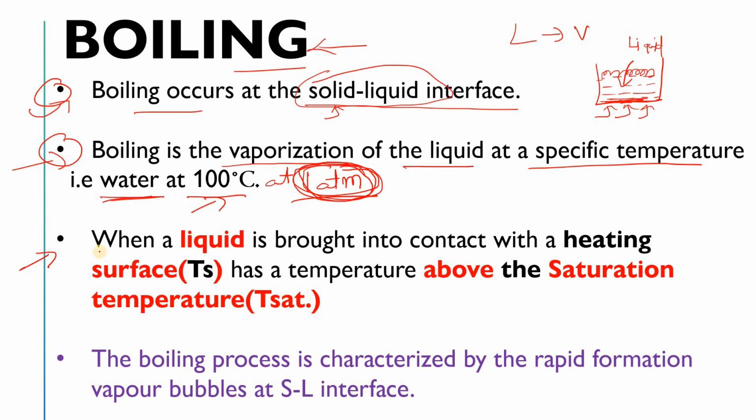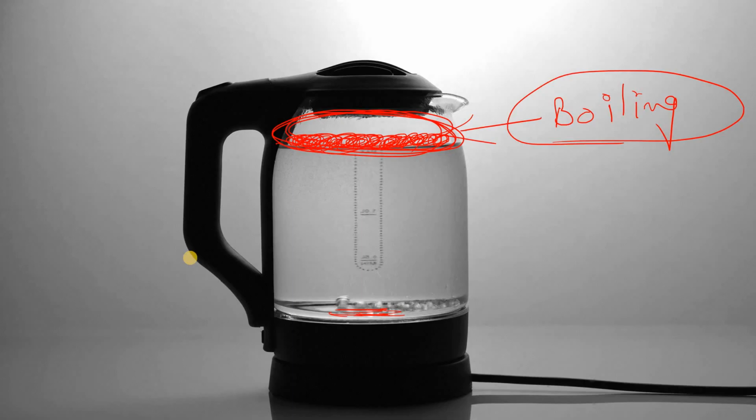Boiling will occur when a liquid is brought in contact with a heating surface. In our case, there is the coil. This is your coil. You can see here, this coil will be connected with the electrical supply we are giving here. This will be your heater, and the coil we can simply say is an electrical heater.